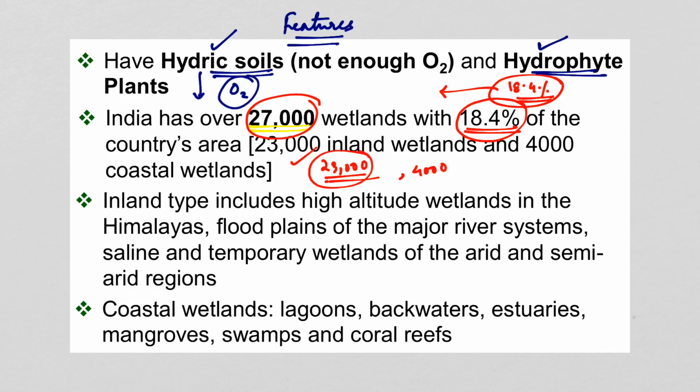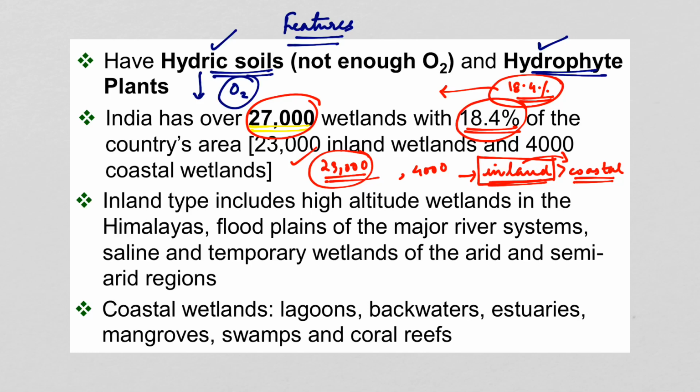This clearly means that the area of inland wetlands is more than that of coastal wetlands. In the UPSC preliminary examination, you can expect such comparative questions. So understand that the area covered under inland wetlands is higher than that of coastal wetlands.